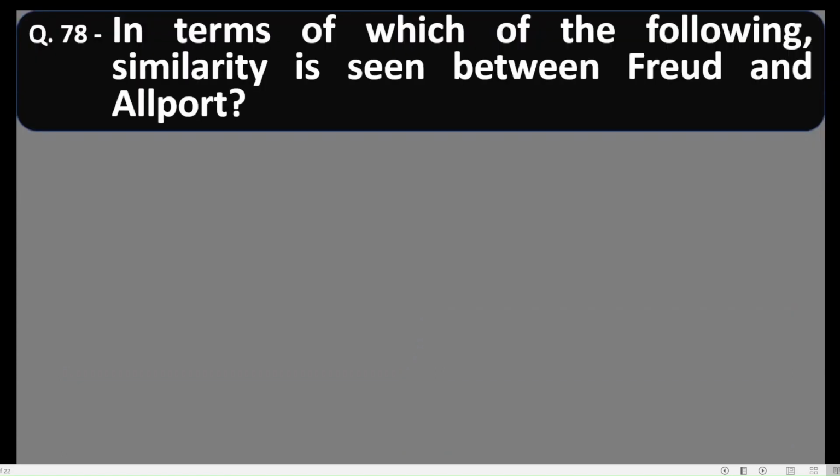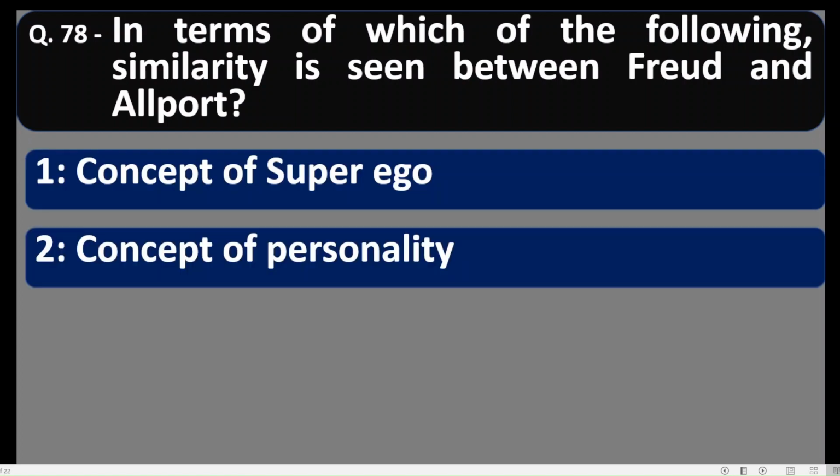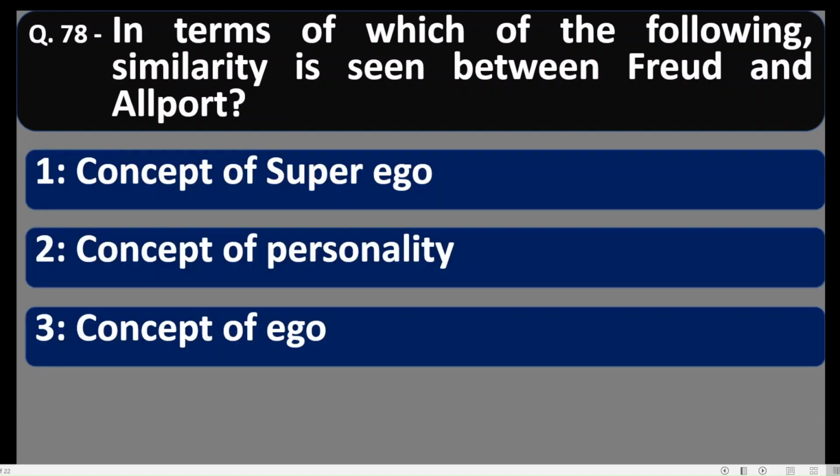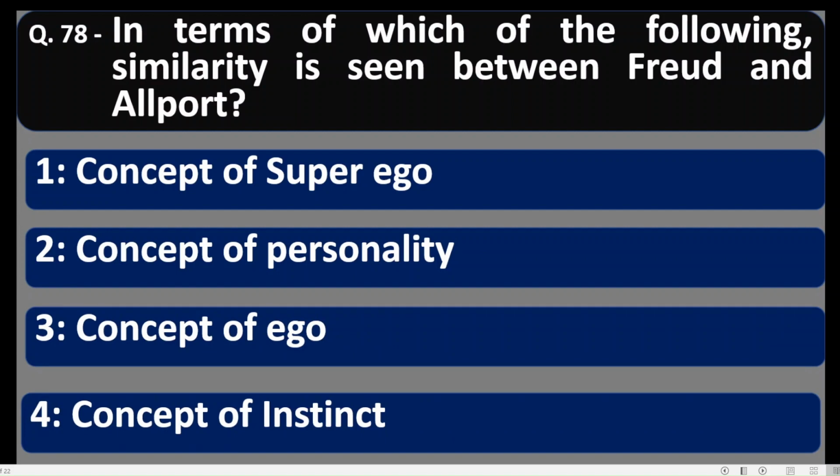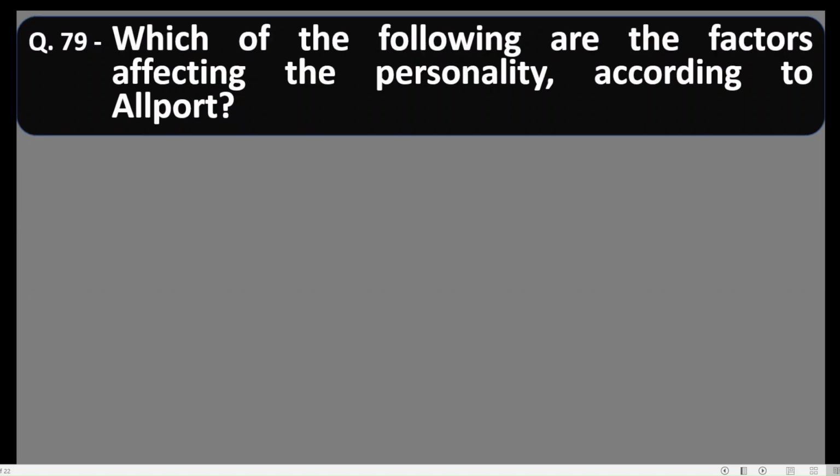Question 78. In terms of which of the following is similarity seen between Freud and Allport? Concept of superego, concept of personality, concept of ego, concept of instinct. Friends, both Allport and Freud have discussed so much about the concept of ego. So they are found similar in terms of the concept of ego. Option 3 is correct.